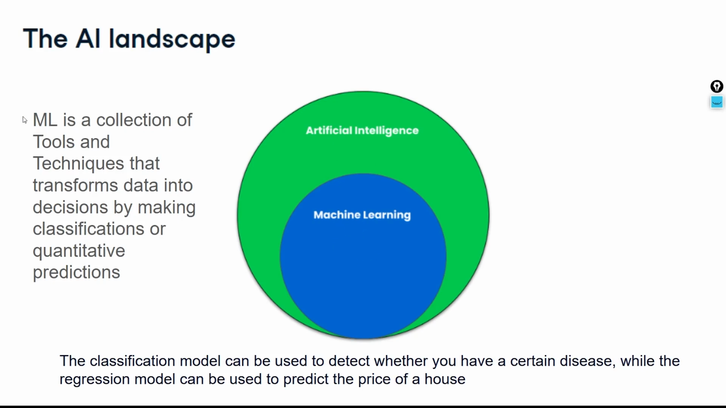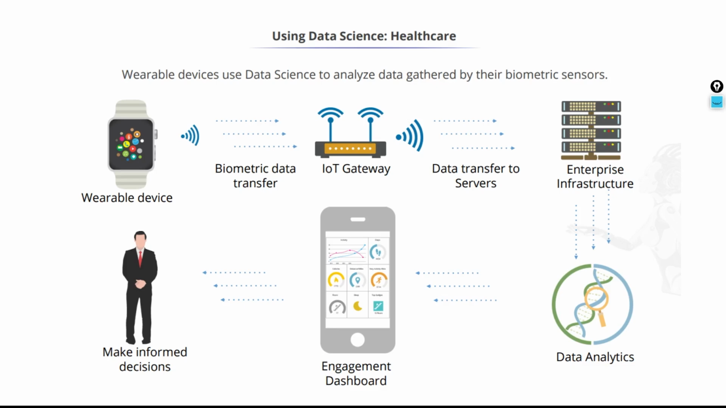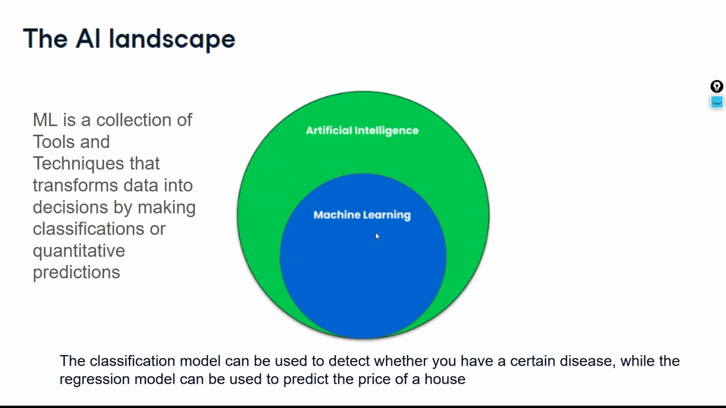What is machine learning now? Machine learning is a collection of many tools and techniques that transform data into some kind of decisions. We have the data, and we transform that data to make decisions. For example, in the healthcare example I showed, we make decisions based on the information on the dashboard, or in the finance application. So what kind of decisions can we make? We can make a classification or predictions.